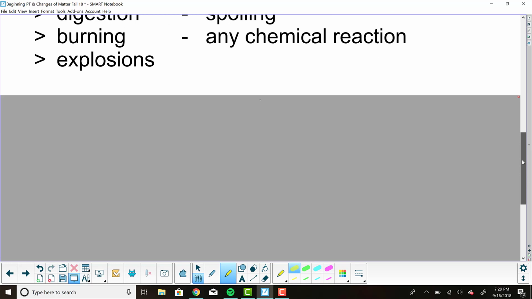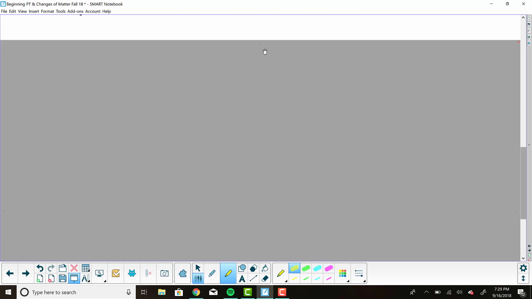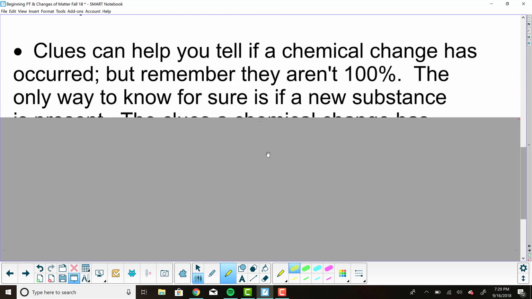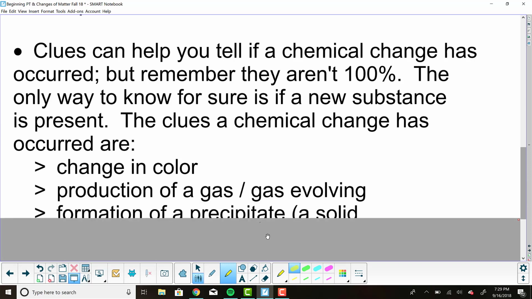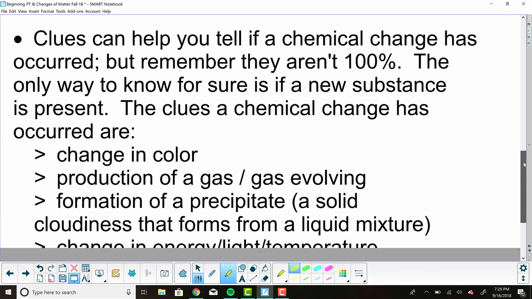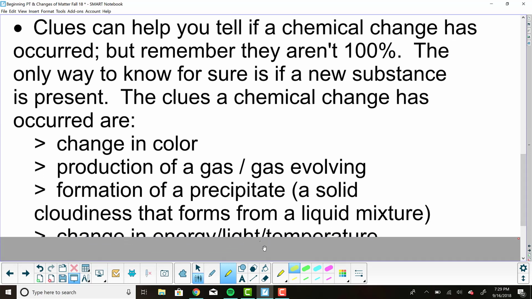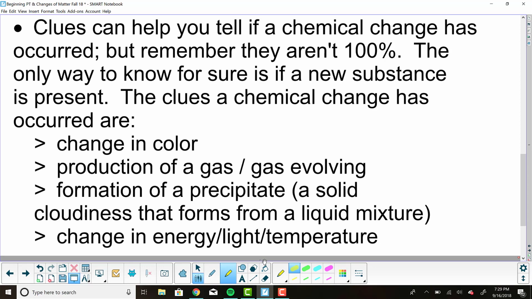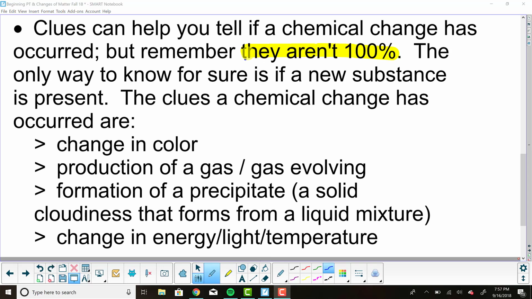There are some shortcuts to remembering what things are considered chemical changes. There are 4 clues that can help you tell if a chemical change has occurred. These clues, unfortunately, are not 100%. The only way to know for sure if a chemical change has occurred is if a new substance has formed. I will tell you these 4 clues. You do need to know these. The first clue